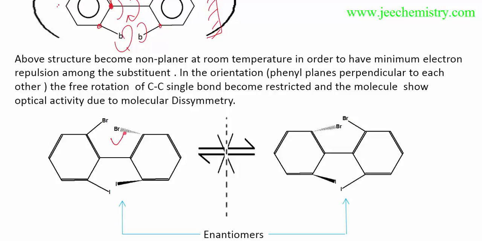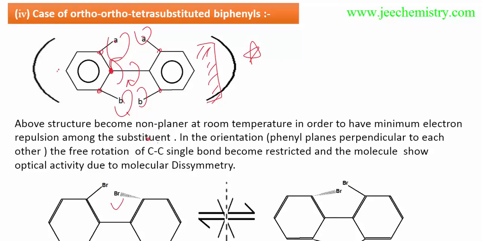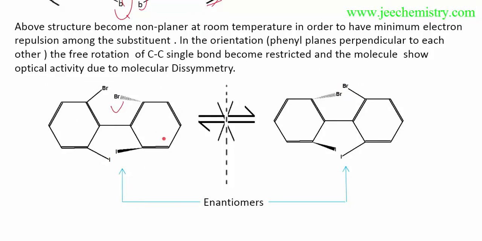So now this structure is there, and now it is clear that this compound is optically active, because there is absence of plane of symmetry. So these two compounds are mirror images of each other, so they are showing enantiomerism. This compound cannot be converted to that compound. By this sign we are showing that these compounds cannot be converted into each other. They are both different compounds, and they are enantiomers of each other, they are mirror images of each other.